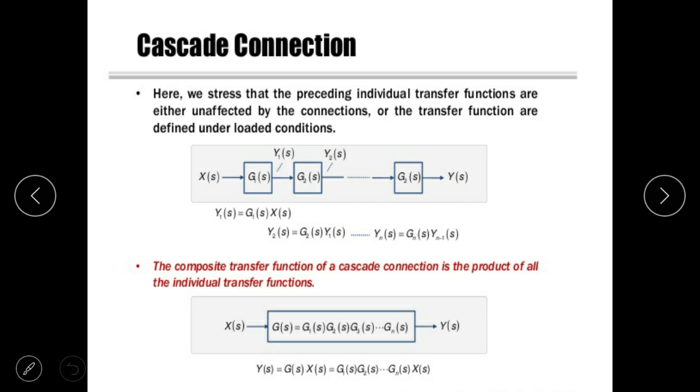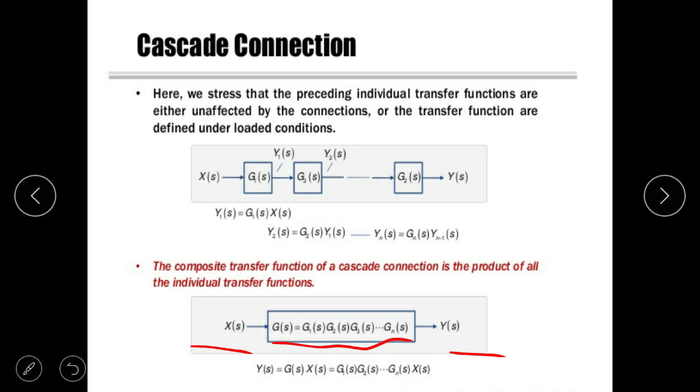Here we stress that the preceding individual transfer functions are either unaffected by the connections, or the transfer functions are defined under loaded conditions. For a cascade system, if the input is X(s) and the output is Y(s), then the gain is G(s) = G1(s) G2(s) G3(s).